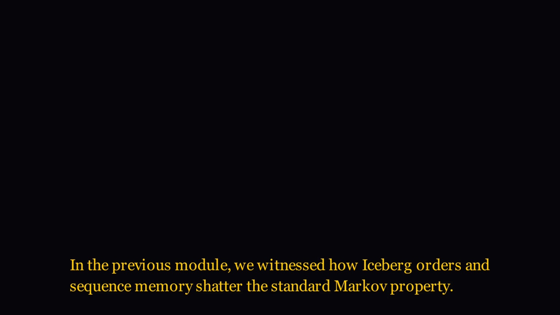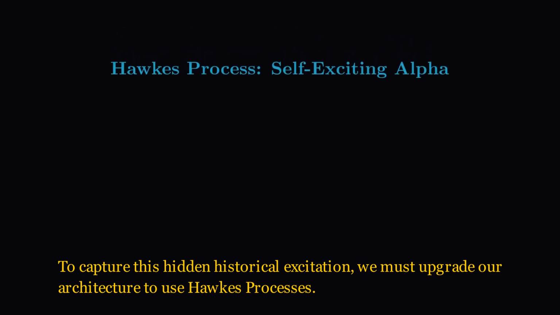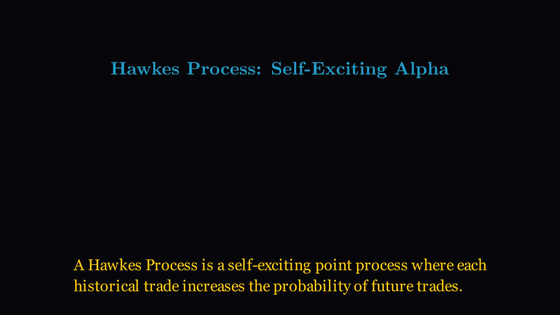In the previous module, we witnessed how iceberg orders and sequence memory shatter the standard Markov property. To capture this hidden historical excitation, we must upgrade our architecture to use Hawkes processes. A Hawkes process is a self-exciting point process where each historical trade increases the probability of future trades.